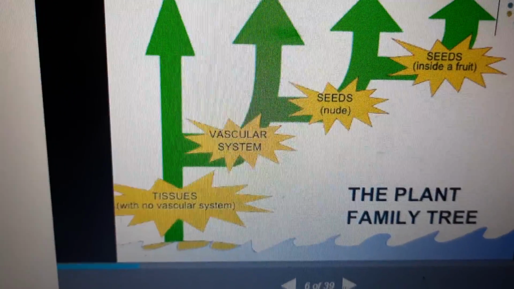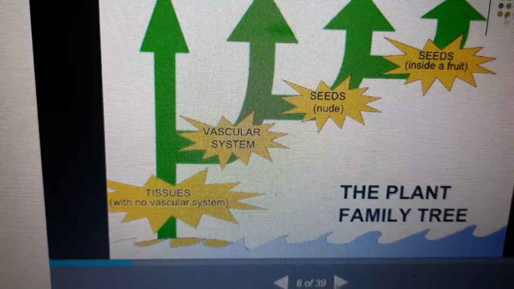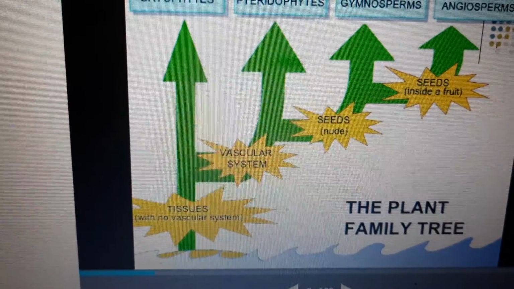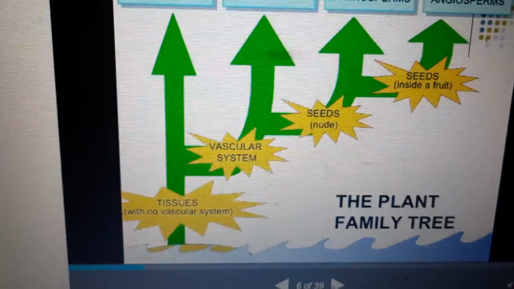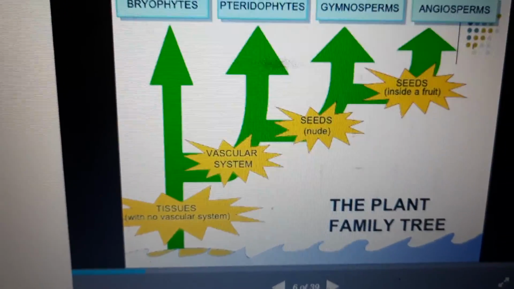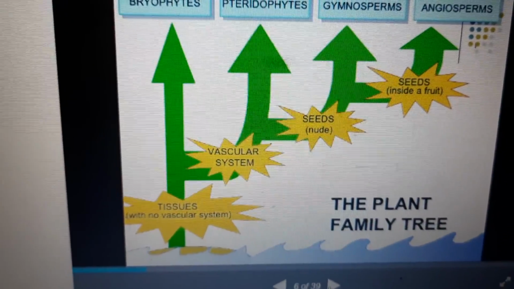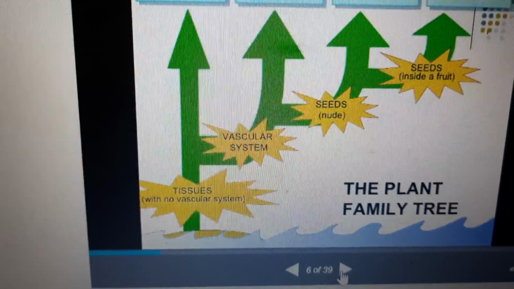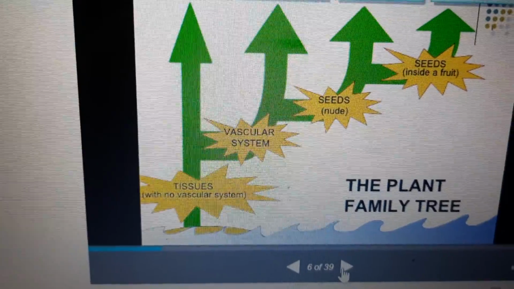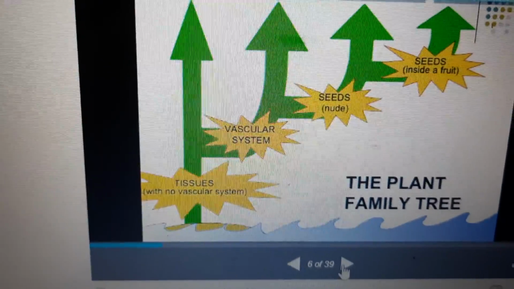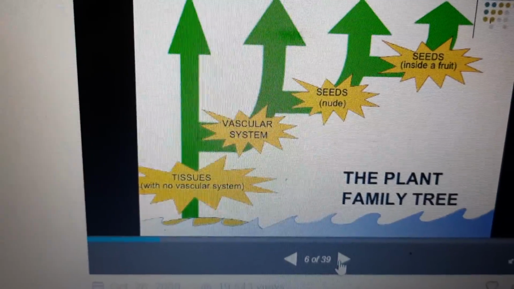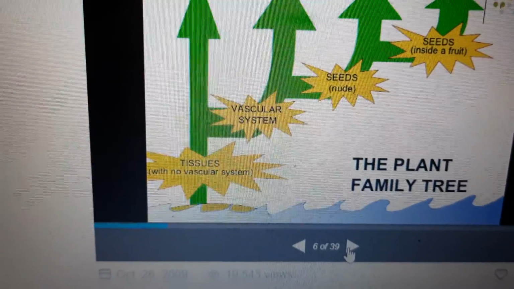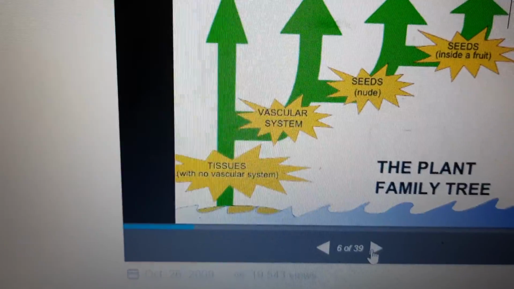Next one, the plant family tree. First, plants with no vascular system, no tissues. Then plants with seeds inside a fruit. First, plants with no vascular system; second, plants with vascular systems; then plants with seeds. So inside seeds, inside a fruit, develop the plants. This is called the plant family tree.